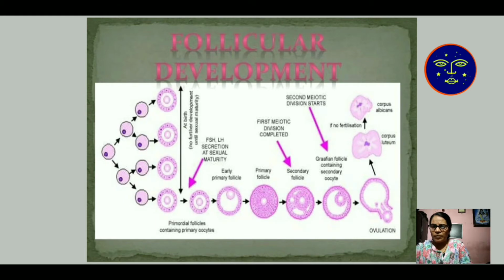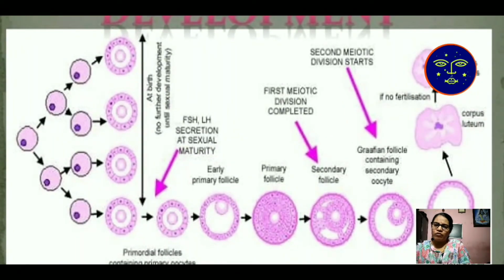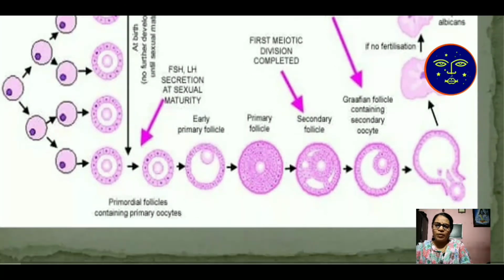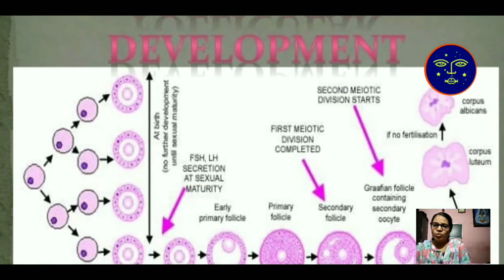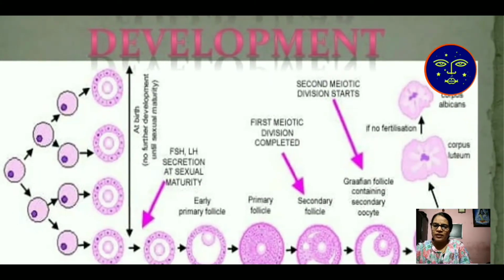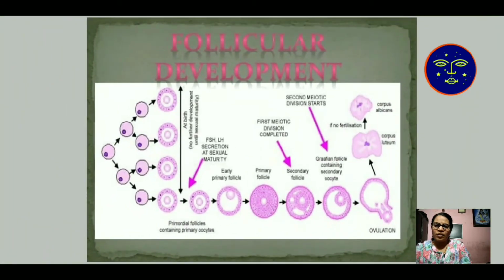First, the primordial follicular cell undergoes development and produces the early primary follicle. Then the early primary follicle undergoes the secondary follicle cycle, and then it is converted into the Graafian follicle. After formation of the Graafian follicle, ovulation takes place. These are the two types of cell. In the first meiotic division, the secondary follicle is developed, and in the second meiotic division, the Graafian follicle produces secondary oocytes. This is the total development of the ovum.